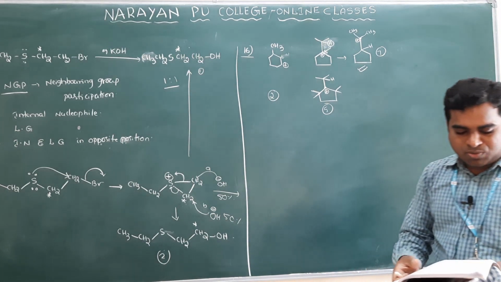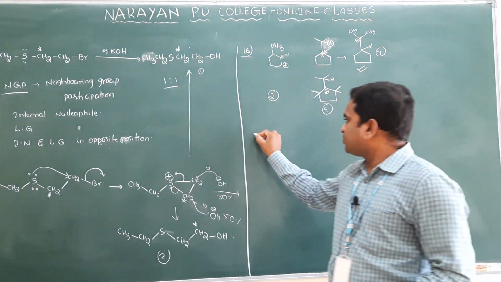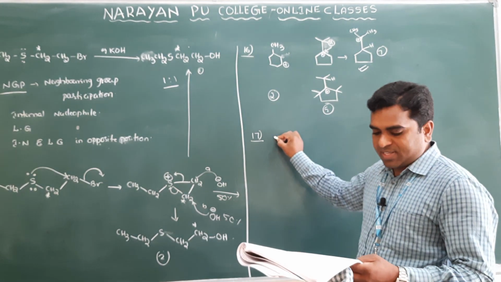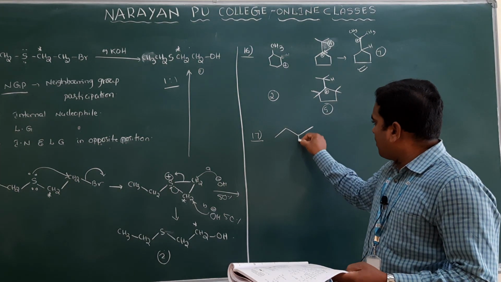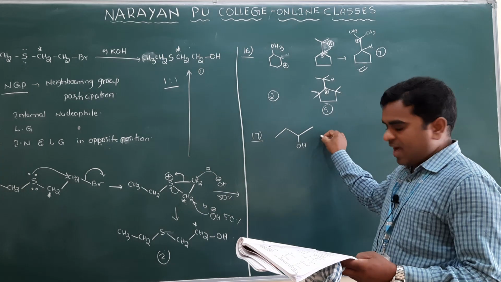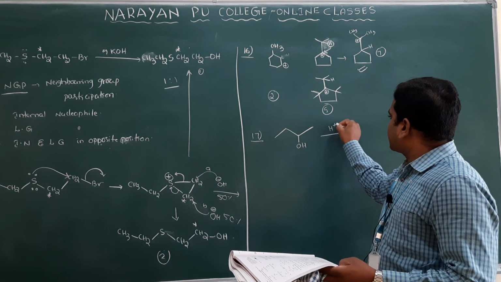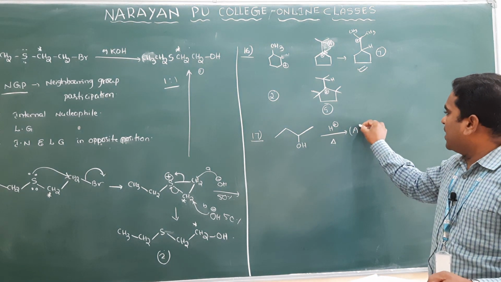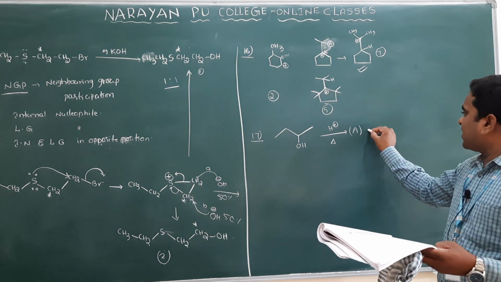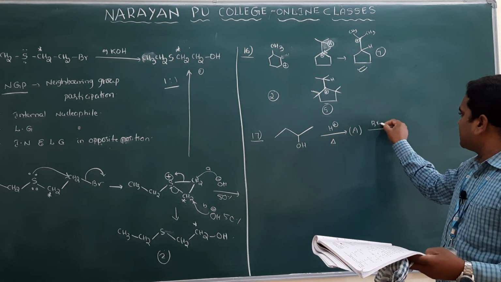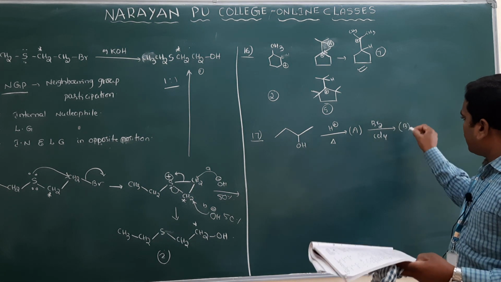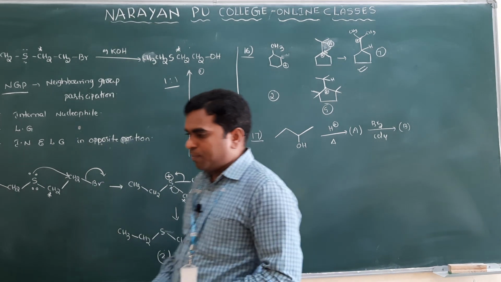Clear? Next one, the 17th one. See question number 17. What have they given? This is the compound with OH, and then H+ and heat. Then you will get the major product here, and after this, the major product is treated with bromine and CCl4. What compound will you get?